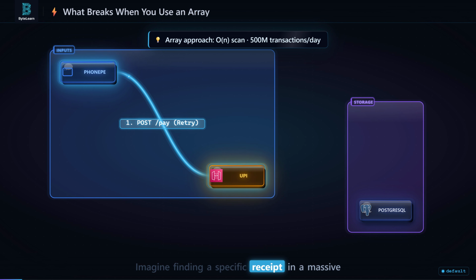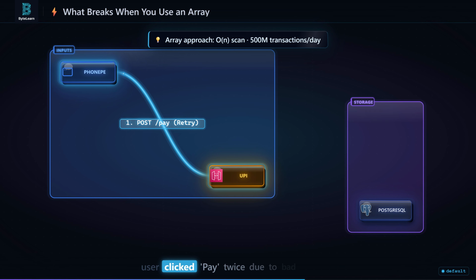Imagine finding a specific receipt in a massive filing cabinet by looking at every single paper from the front. That takes forever. That is exactly how an array scan works for idempotency checks. PhonePe processes 500 million UPI transactions a day. To check if a transaction ID has already been processed, maybe the user clicked pay twice due to bad network, the system reads from the first record to the last until it finds a match. We call this Big O of n, linear scan.